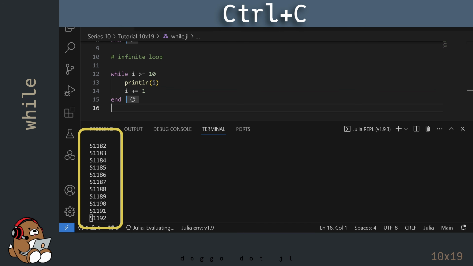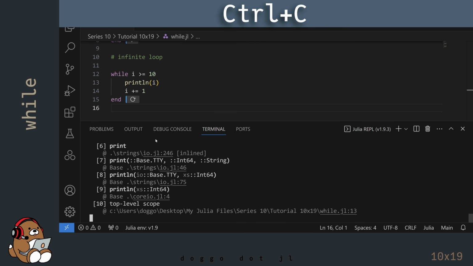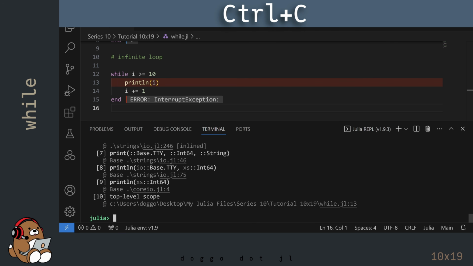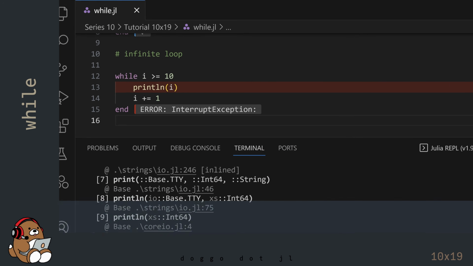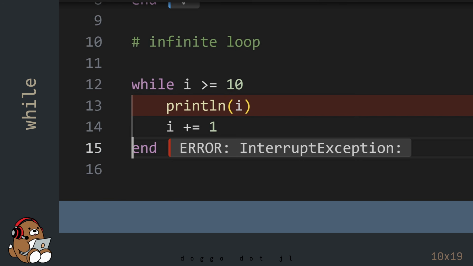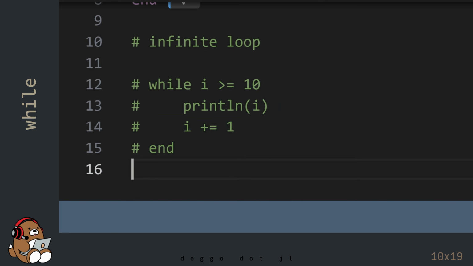If you get stuck in an infinite loop, you can break out of it by clicking in the REPL terminal window and using Ctrl-C. Since this code keeps incrementing the value contained in the variable named i, it will always be less than or equal to 10, so this code will never stop repeating.